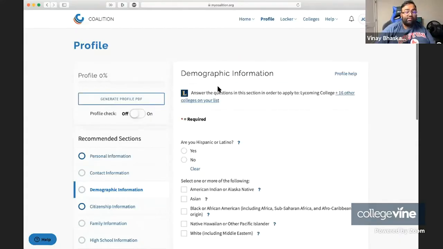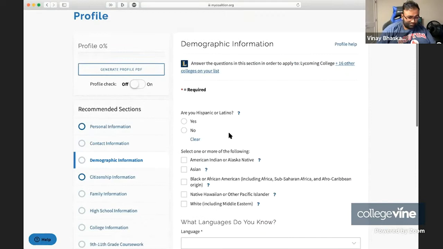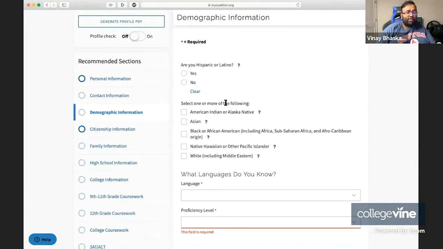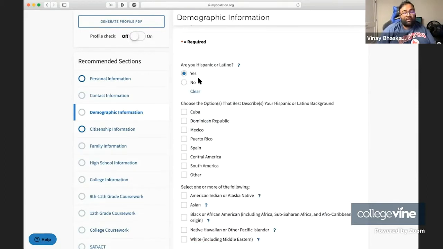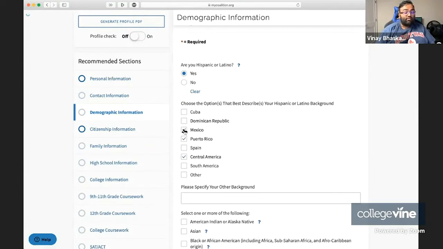Next up, we have the demographic information. This looks very similar to the demographic information section on the Common application. First up, they ask if you're Latino or Hispanic, and you can select yes or no, depending on whether you identify as Hispanic. As far as what options you choose, all of these are fair game. Just choose the ones that apply to you, and you can choose multiple. So if you have a mix of all these heritages, you definitely can.